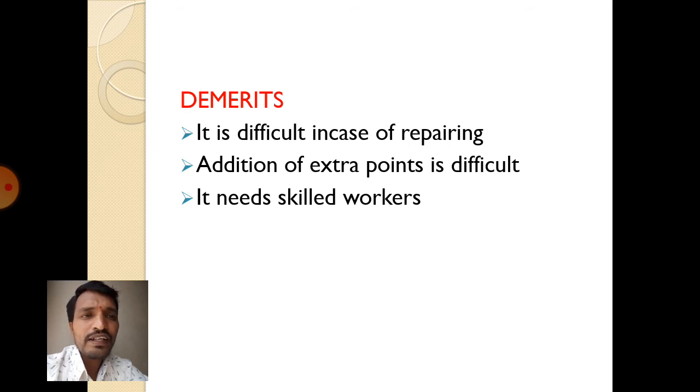It needs skilled workers. For pipe laying we need skilled workers. A skilled worker will exactly cut the pipe to length and make the wiring smoothly with good appearance. They will have an idea how to cut the pipe, how to insert it, and how to take measurements. It depends upon the skilled laborers. Skilled workers give good appearance for PVC pipe wiring, so it needs skilled workers. Skilled workers are nothing but you only.